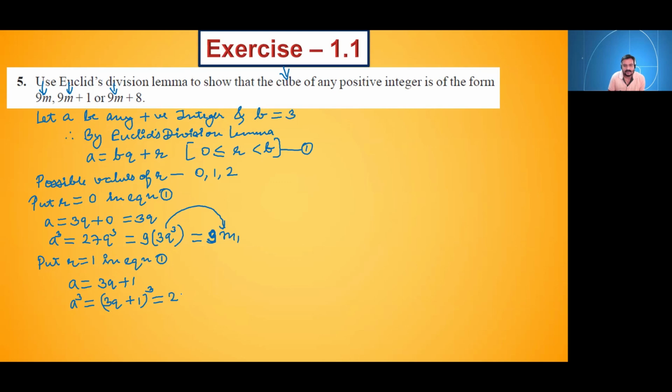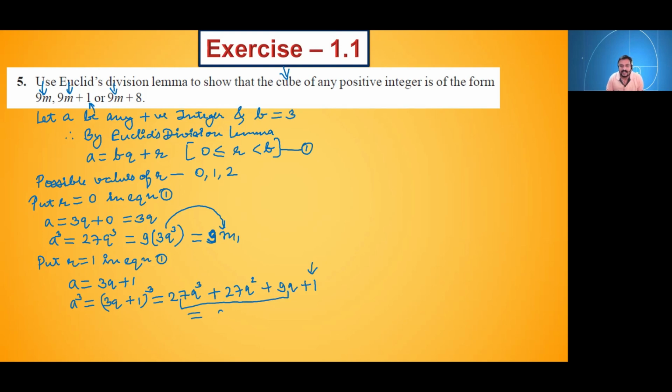a cube means this will become 27q cube plus next what we will get? 27q square plus next what we will get? 9q plus 1. Now here we want 1, so we will not touch this 1. From the first three terms, what we will take common?